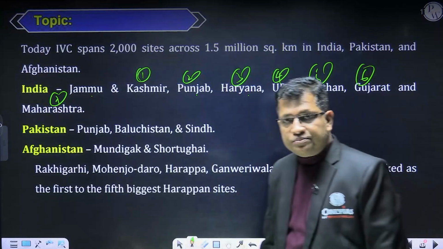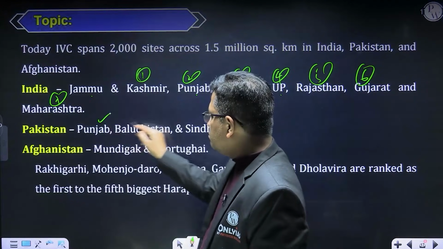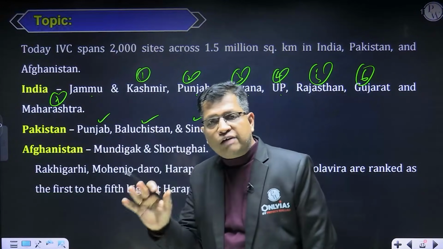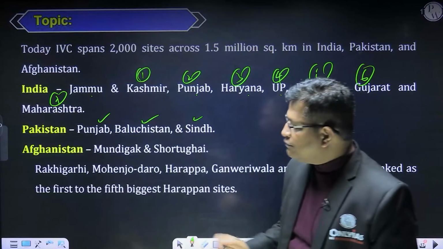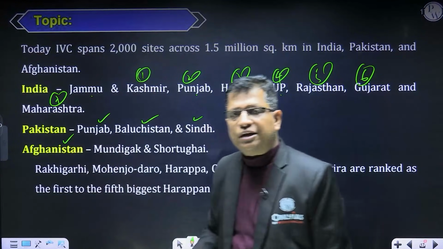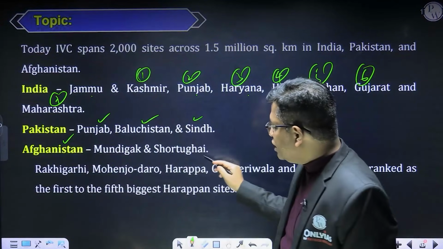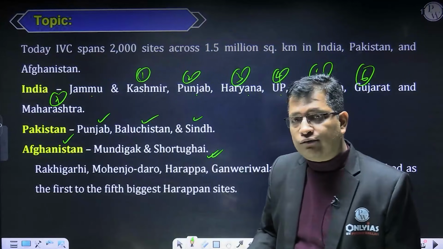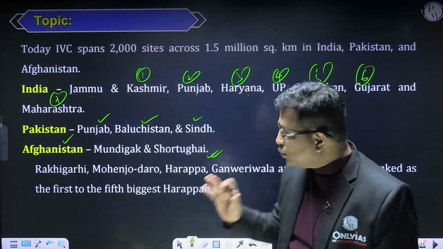From Pakistan, there are 3 provinces, Punjab, Balochistan, and Sindh, that produce evidence of the Indus Valley civilization. And from Afghanistan, we have certain sites like Mundigak and Shortugai, from where we got the evidence of the Indus Valley civilization, right?